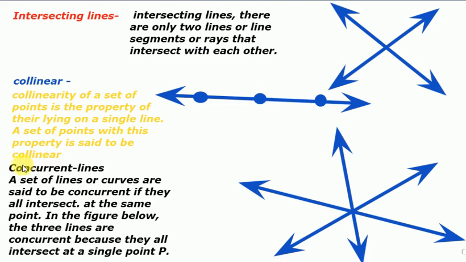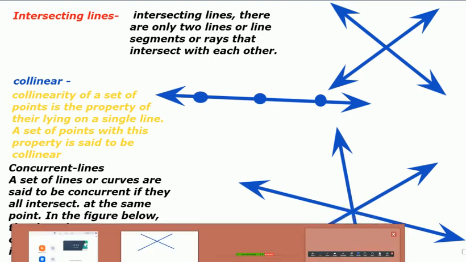Another is concurrent line. We will go later to collinearity. What are concurrent lines? Concurrent lines are when three or more lines pass through a single point; then we will say that these lines are concurrent. You can see here there are three lines going from a single point. So we will say these lines are concurrent.